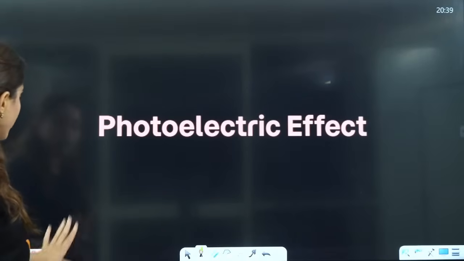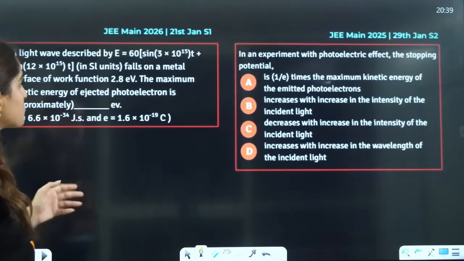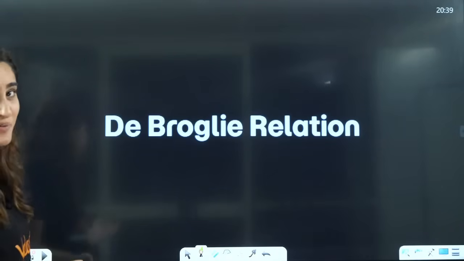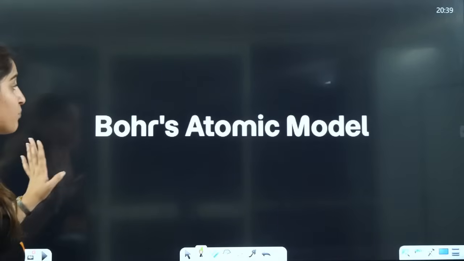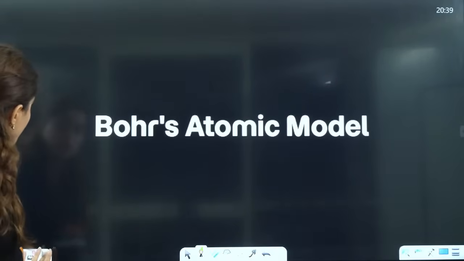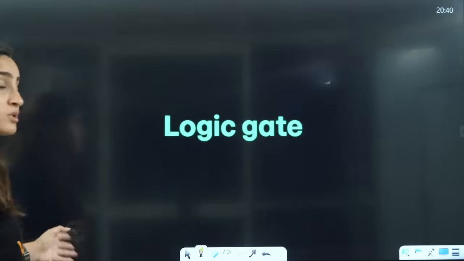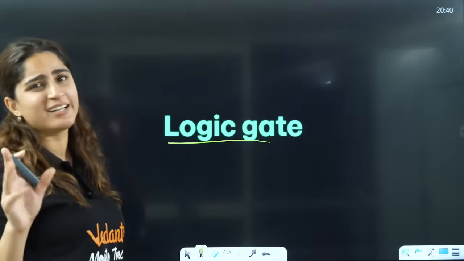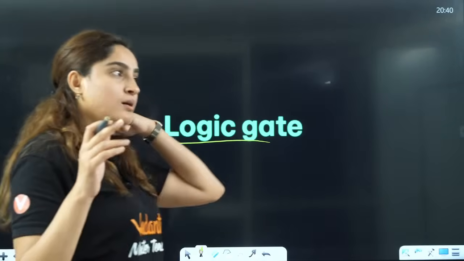The same photoelectric effect is there in chemistry as well, so you could easily do it. This is more numerical-based photoelectric. De Broglie equation is there, I have also taught you. Then Bohr's atomic model, in chemistry also you have learned it. Hydrogen spectra also you have learned in chemistry. So this is very easy. Now logic gate is also very easy and interesting, my favorite topic when I used to study physics.